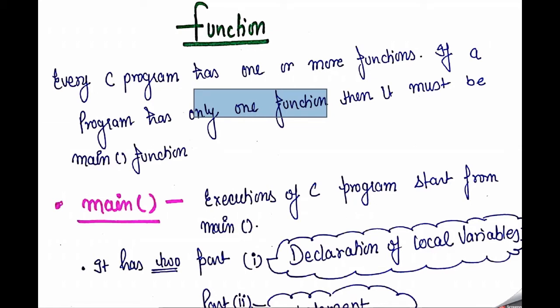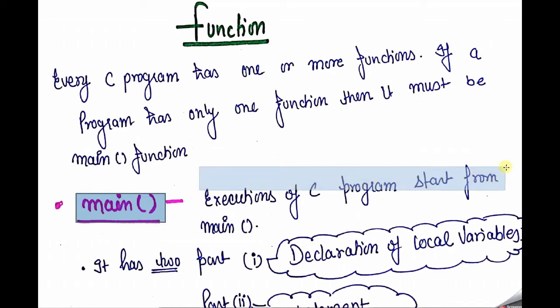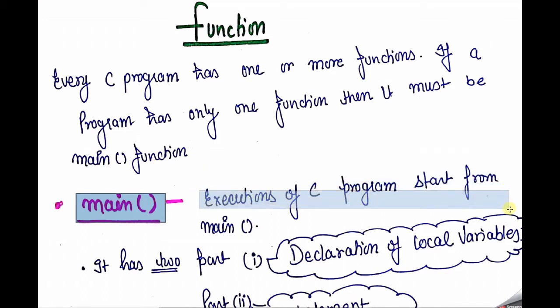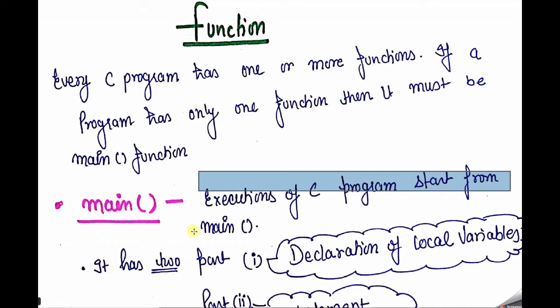The compiler is going to compile and execute only after reading the main function. After reading this function, the compiler can start execution of the C program. So here I also mentioned that the execution of a C program starts after the main function is read.